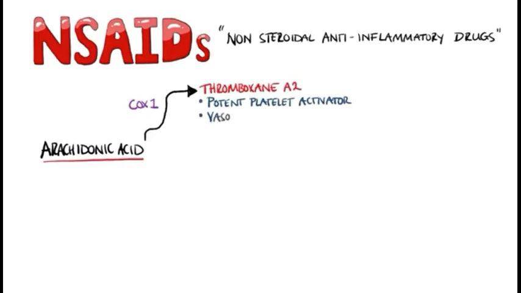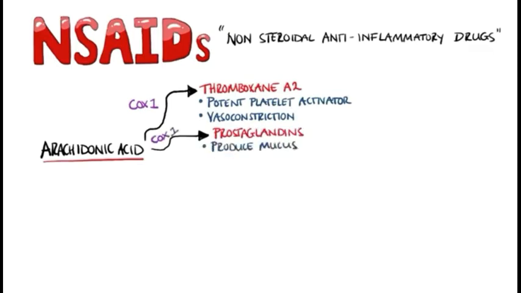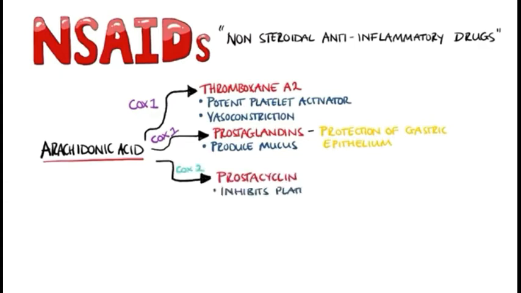The first is salicylates, and the example of salicylate is aspirin. The second is pyrazolones, and the examples are phenylbutazone and oxyphenbutazone. The third is indole derivatives: indomethacin and sulindac. The fourth is propionic acid derivatives, and the examples are ibuprofen, naproxen, ketoprofen, flurbiprofen.